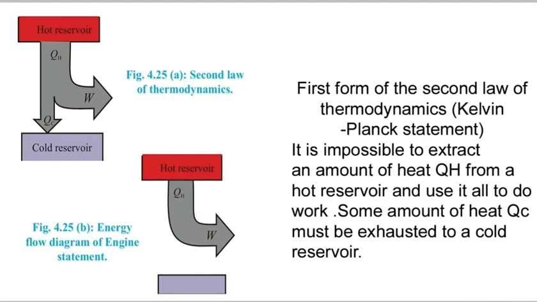We calculate the efficiency of the first heat engine, that is the first energy diagram, and the second energy diagram. In the second energy diagram, the efficiency will be W upon QH, and W and QH here are the same. So here the efficiency will become 1.